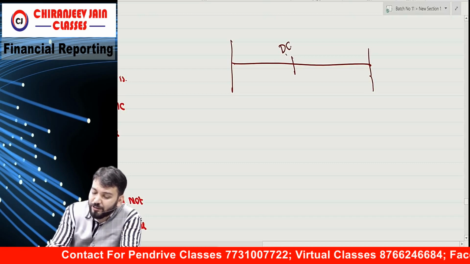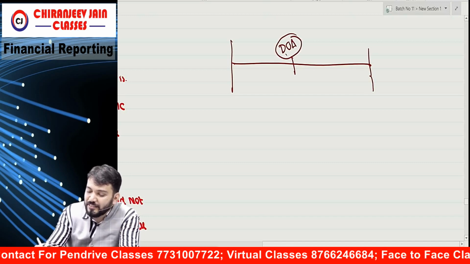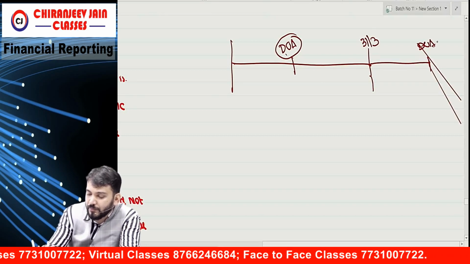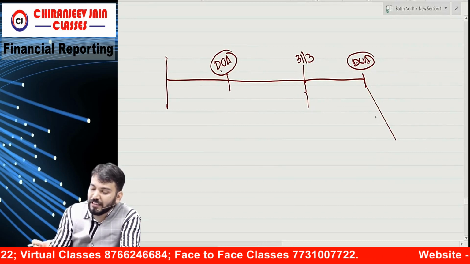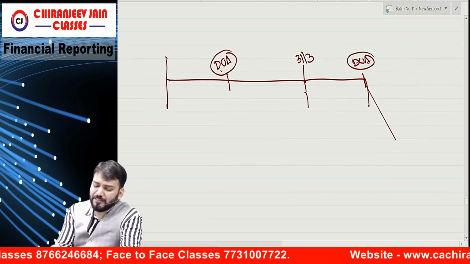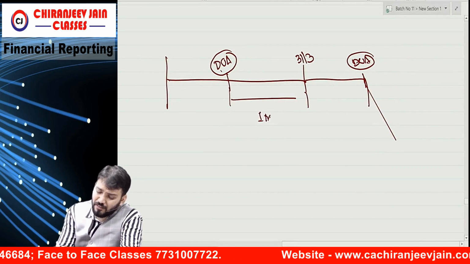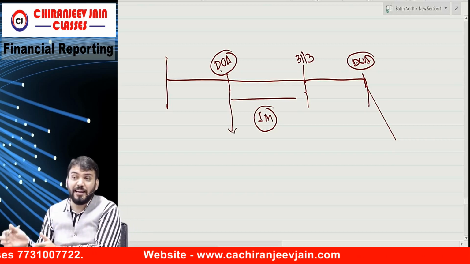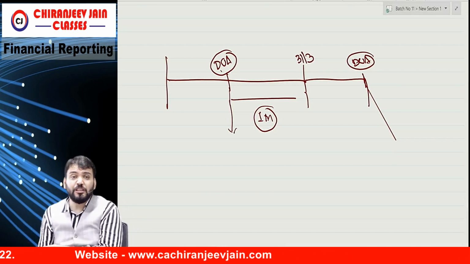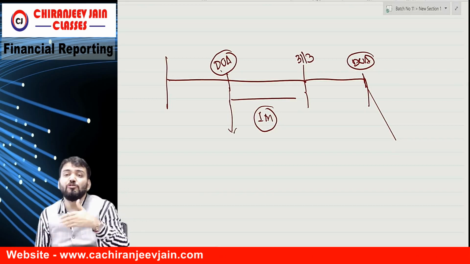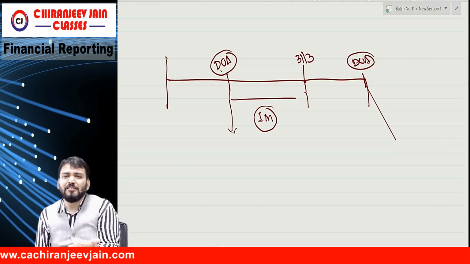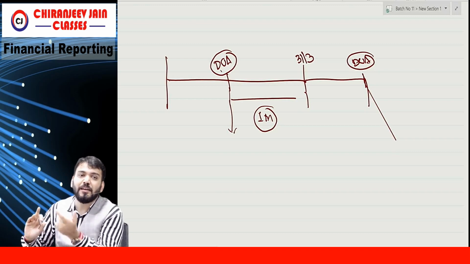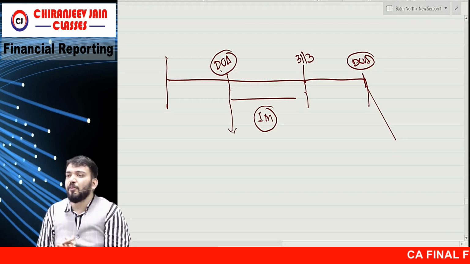Now, what is the measurement period? Suppose this is the date of acquisition, and this is 31st March, and this is the date of approval of financial statements. Suppose this is only one month. Now on the acquisition date you need to do valuation of all identifiable net assets. You need to value PPE and all other things. You need to go to a competent valuer. They may take more than one month, because there are many assets, not one asset, so they will take time for valuation.